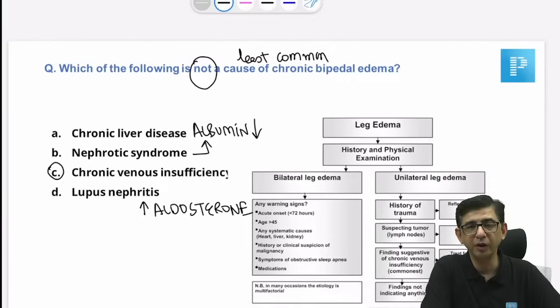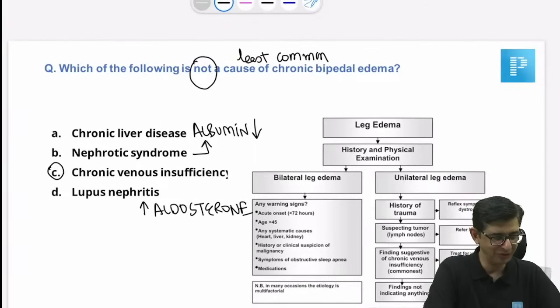Yes, guys, sorry for just switching the slide again because one doctor mentioned that it was heart failure and then they asked what the least common cause. I think you're mixing up, because heart failure wouldn't be given. I don't think he'll mention heart failure in this one. Okay, Hemant, I take your point. I'll look at that option as well. But anyway, that will change the entire dynamics there.